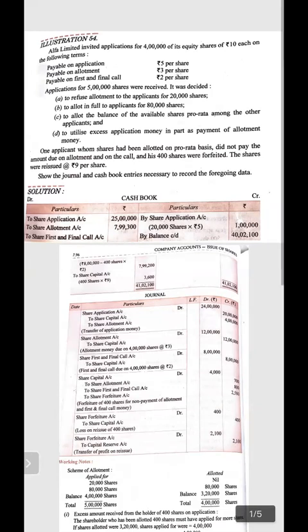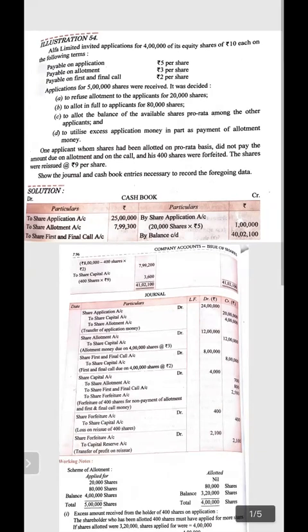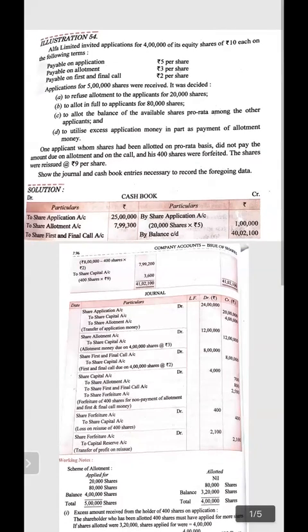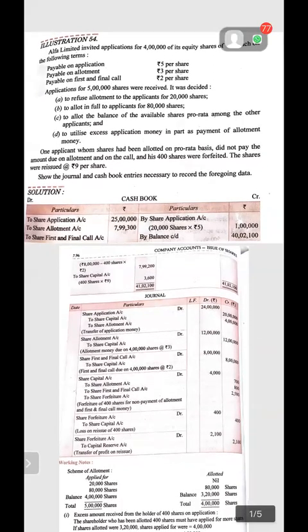What are the points to be considered and kept in your mind while doing this question? First of all, the number of shares issued. Please underline that it is 4 lakh equity shares. Then the amount called up, it is completely 10 in various installments like 5 rupees, 3 rupees and 2 rupees. Applications for 5 lakh shares were received. Please underline this point and highlight that 5 lakh share applications have been received.